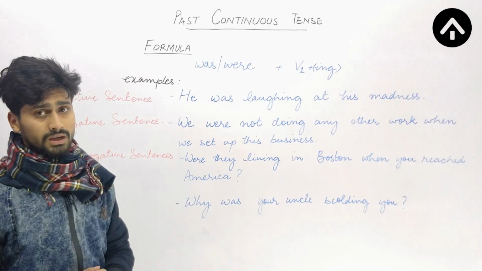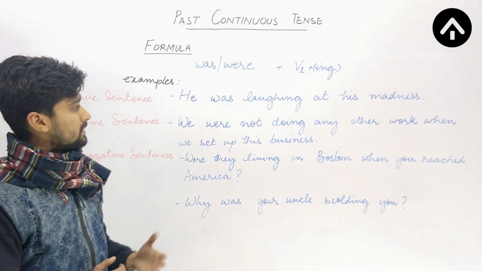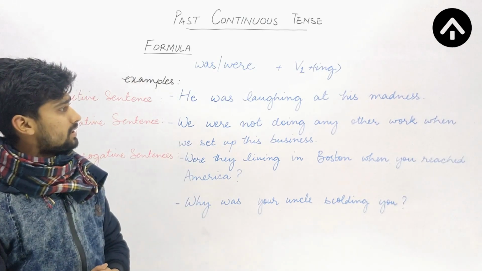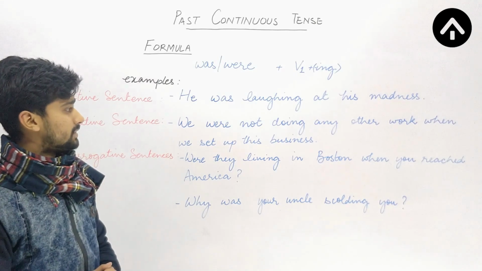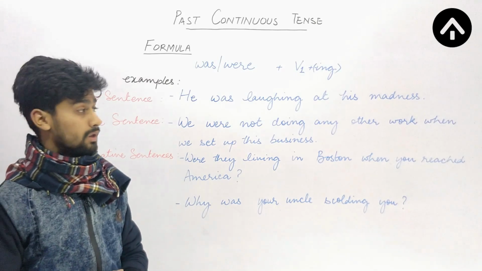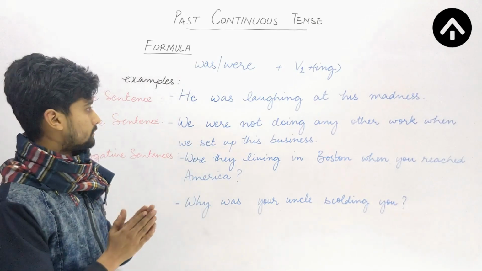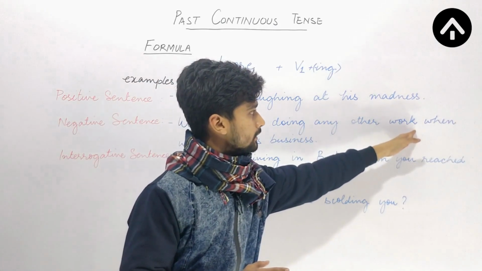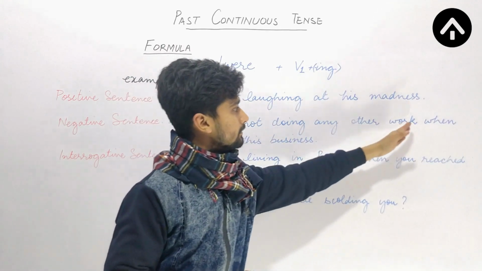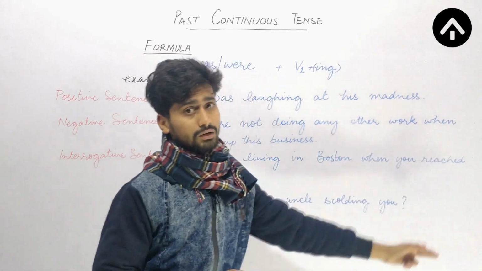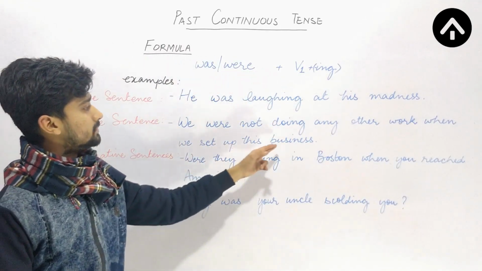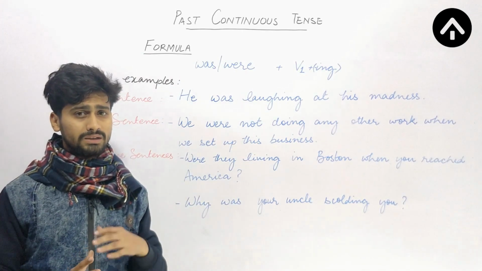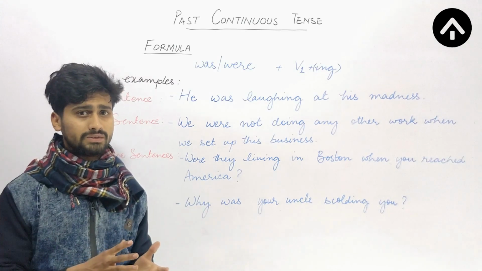Next, if we have a negative sentence, it will be something like this. The example is, we were not doing any other work when we set up this business. Okay, so here we have two different clauses. One clause is, we were not doing any other work. So this is the first clause, and from here the second clause starts, when we set up this business. So I am referring to some other action that also happened in past.